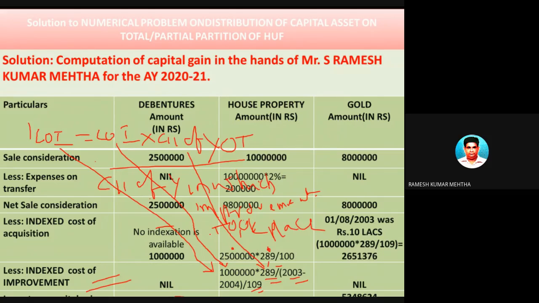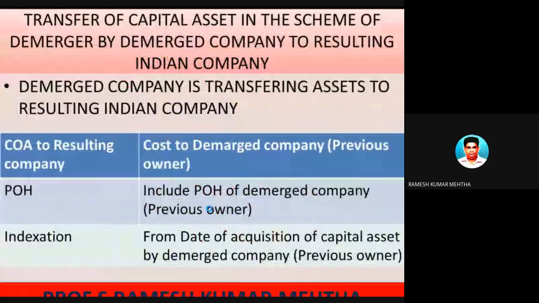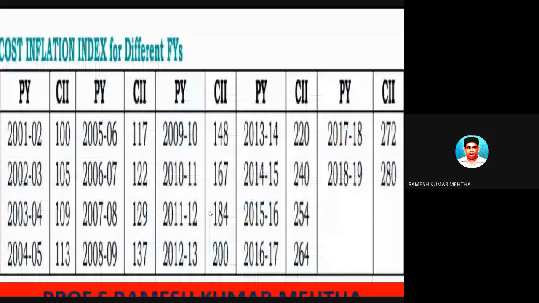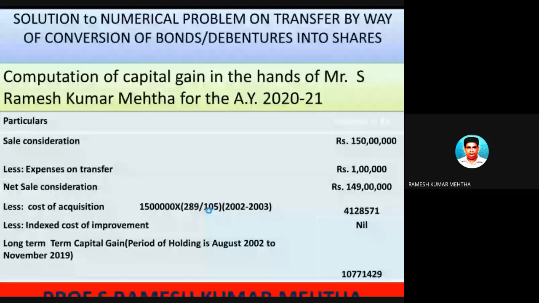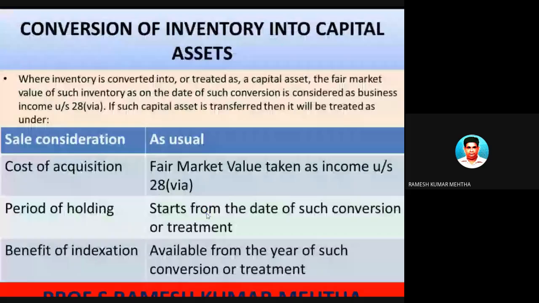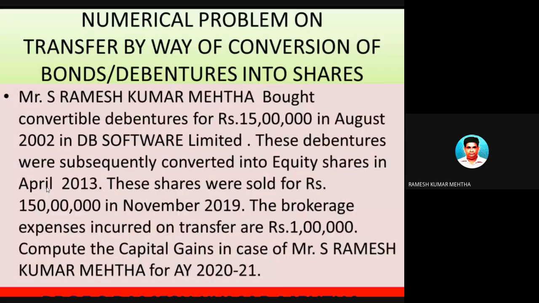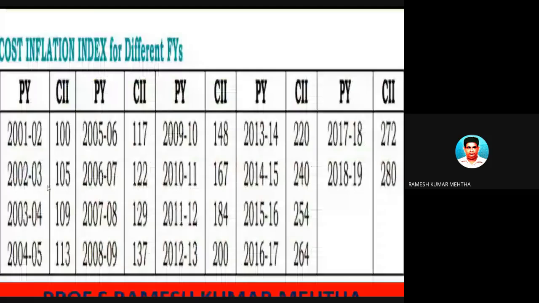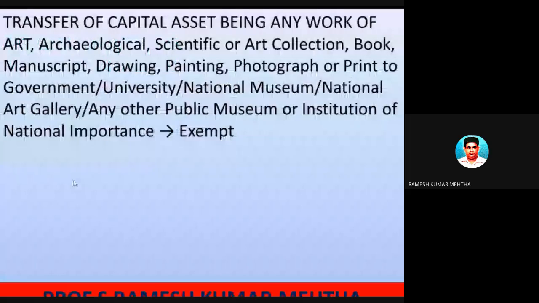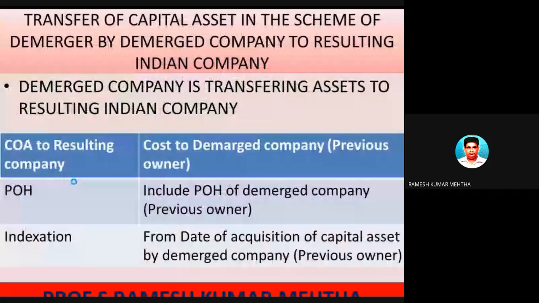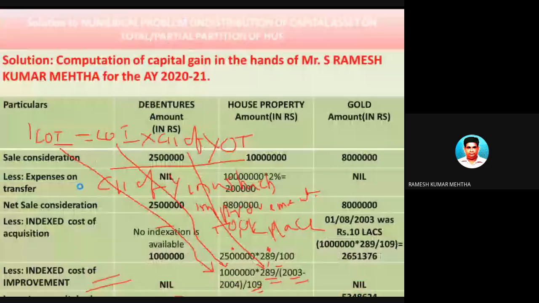I will show you once. So look here, 2003-2004. The CII is, if you are able to see it, 109. So hope you have understood this one. Here we will take at the denominator in the calculation of index cost of improvement 109.